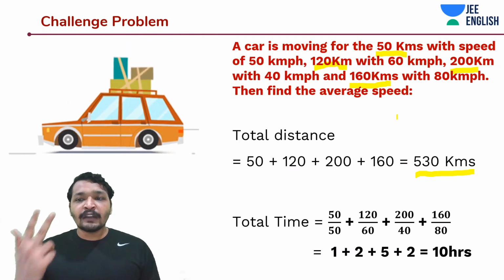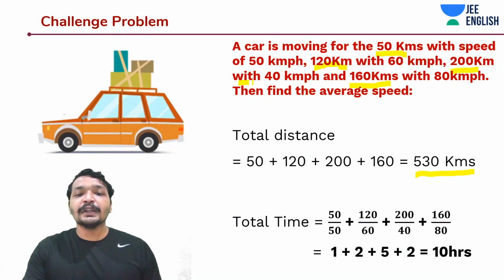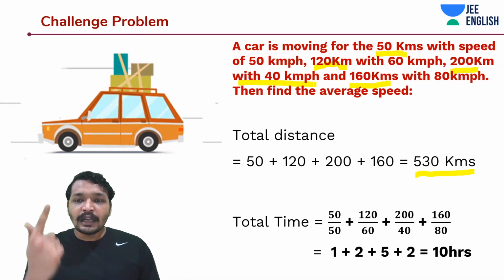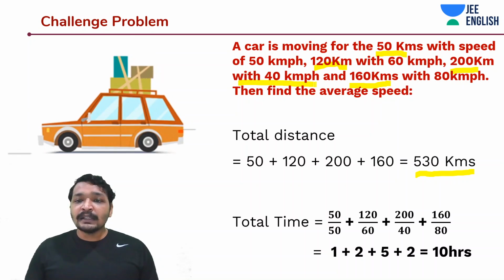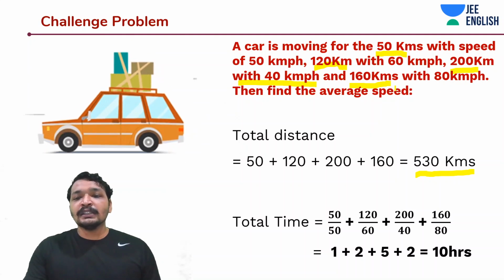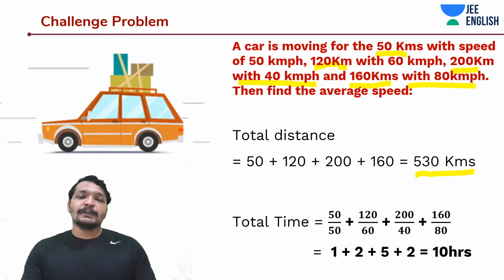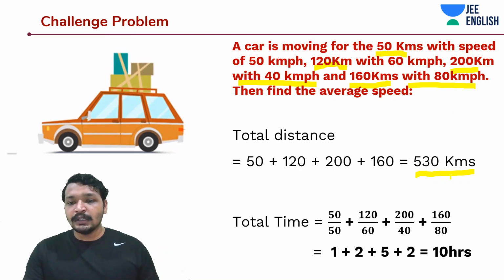And again, it is going to take 5 hours to complete this 200 kilometer journey with a speed of 40 kilometers per hour. So far we have completed 1 hour, 2 hours, 5 hours, so it's already 8 hours. Plus another 160 kilometers with 80 kilometers per hour speed, that would be another 2 hours. So total 10 hours. Okay.